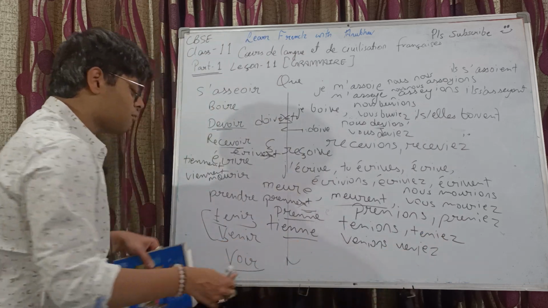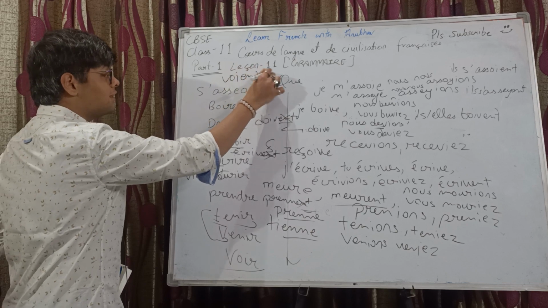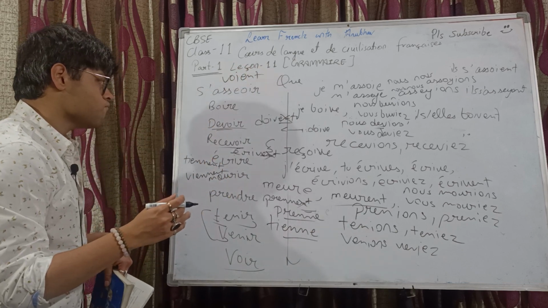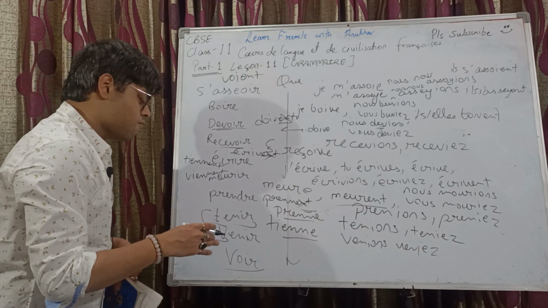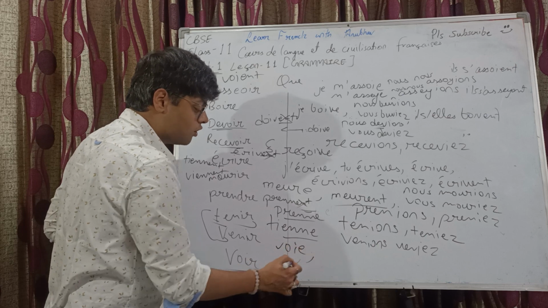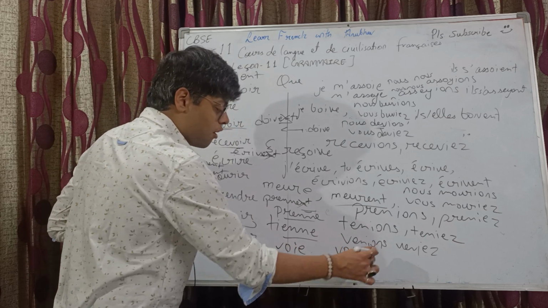Lastly, we have voir, which means to see. Voir's present tense conjugation with ils plural is V-O-I-E-N-T, right? So voir: V-O-I-E with je, V-O-I-E-S with tu, and il singular V-O-I-E.